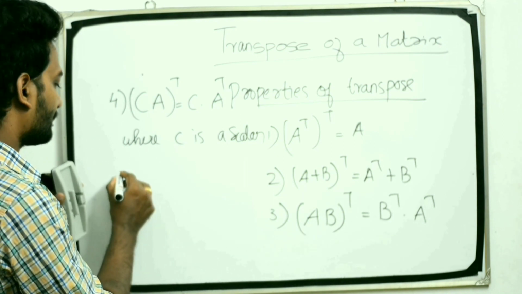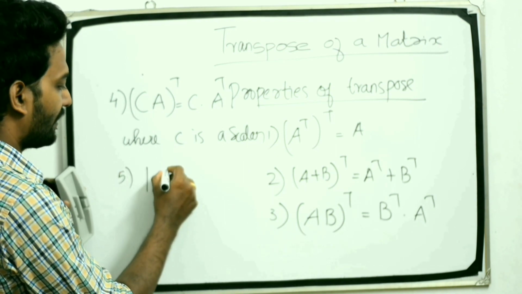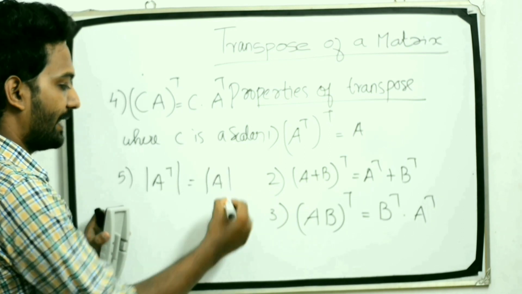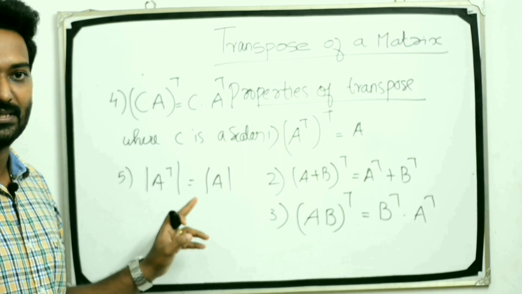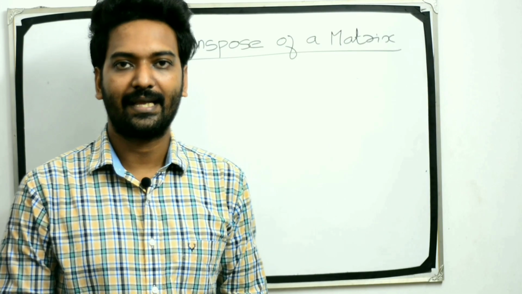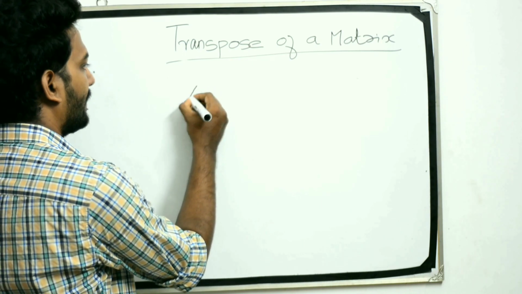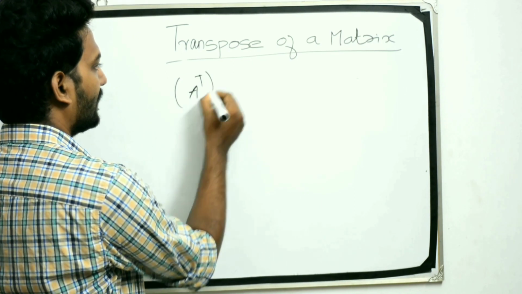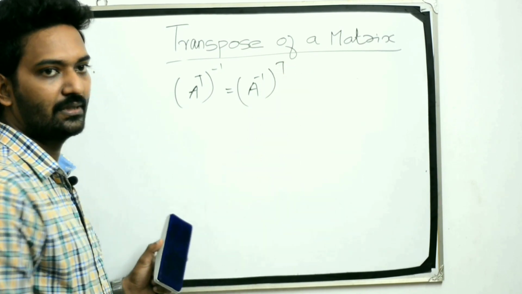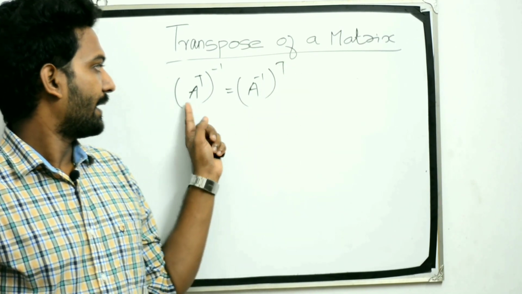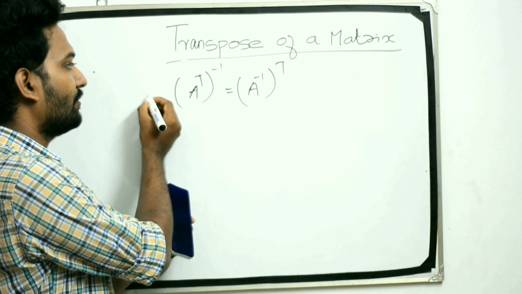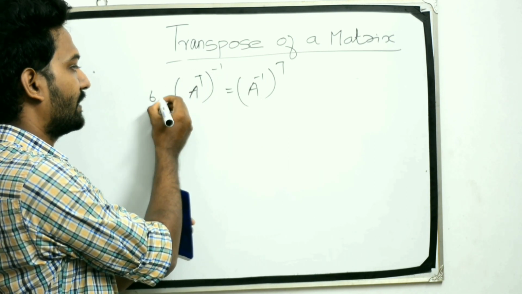Next is determinant of A transpose is equal to determinant of A. The next property is A transpose the whole inverse is equal to A inverse the whole transpose.